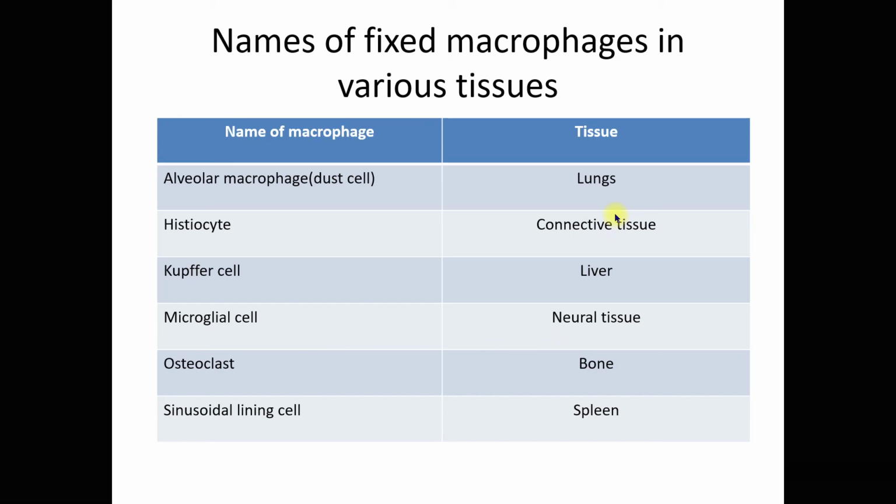Right? So now these are the names of fixed macrophages in various tissues. Right? We have alveolar macrophage, or dust cells, and they reside in your lungs. We have histiocyte, right? These are the macrophage that reside in your connective tissue, cover cell in your liver. Microglial cell, these are the macrophage that reside in your neural tissues, right, dalam sistem saraf kamu. Osteoclast, osteo mean tulang, so macrophage that can be found in your bone, those macrophage are known as the osteoclast, right? And then the sinusoidal lining cell can be found in your spleen.